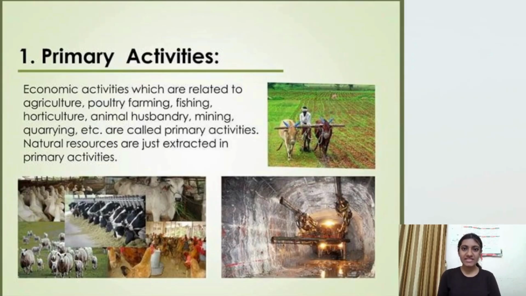The economic activities in which we directly extract the natural resources and use them. The extraction of natural resources is included in primary activities. The activities include agriculture, poultry farming, fishing, horticulture, animal husbandry, mining, quarrying. These all are primary activities.